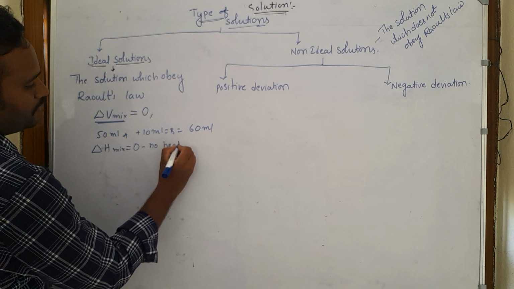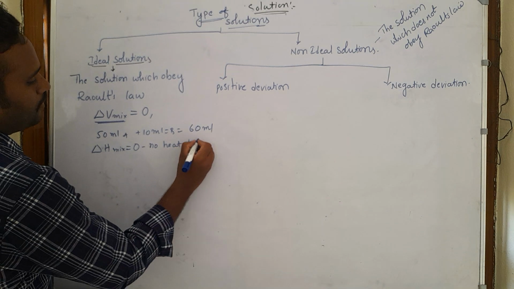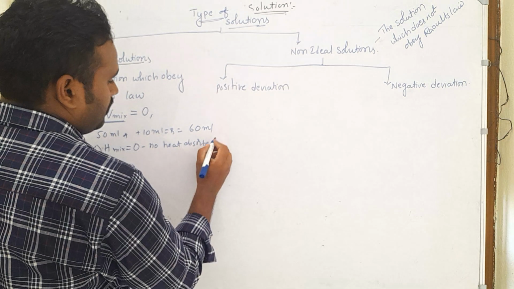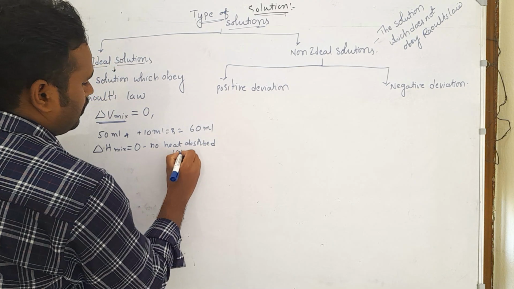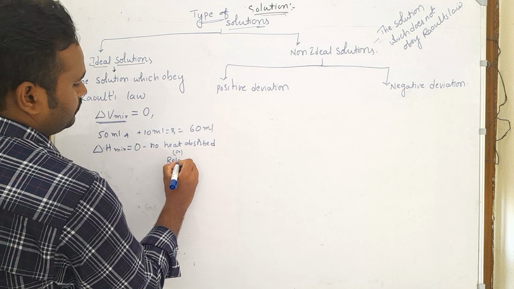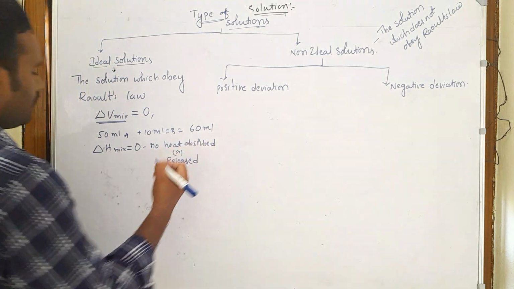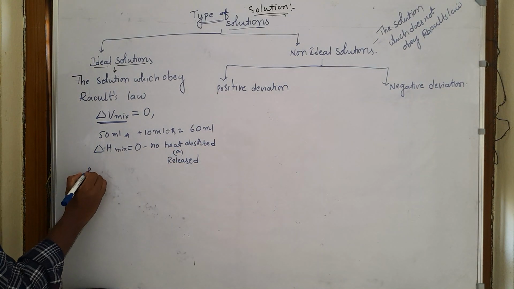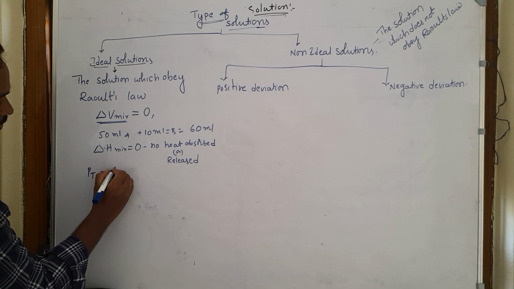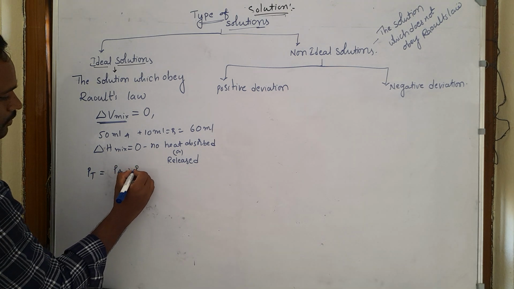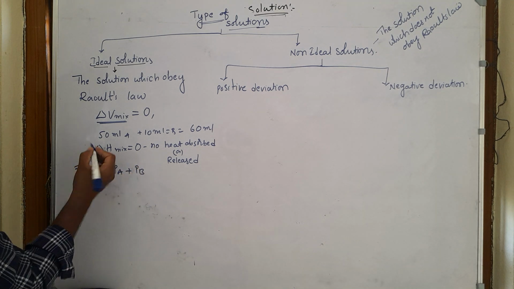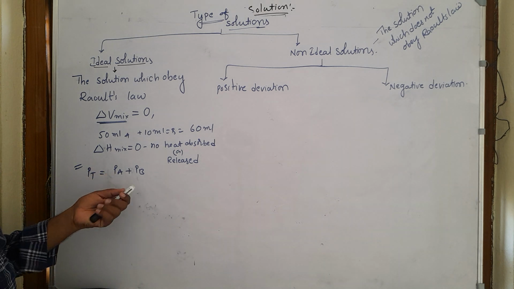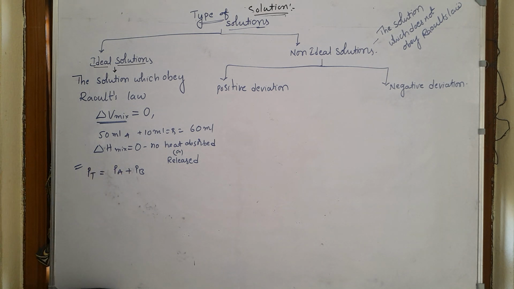And delta H of mixing is also equal to 0, which means no heat energy is absorbed or released. And here the total pressure is equal to the partial pressure of A plus the partial pressure of B. This is Raoult's law. So the total pressure is equal to the partial pressure of A and partial pressure of B.